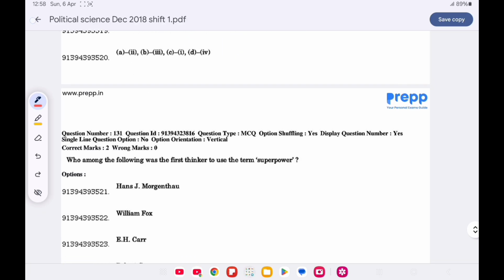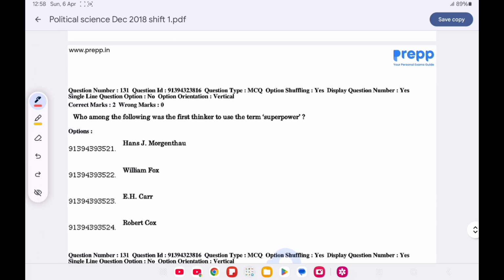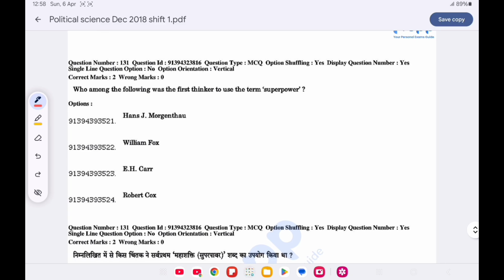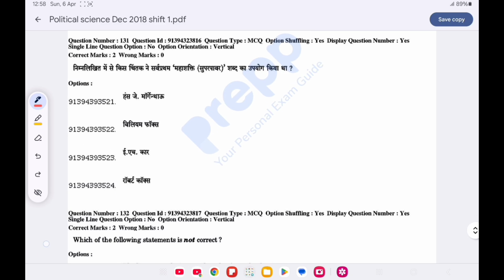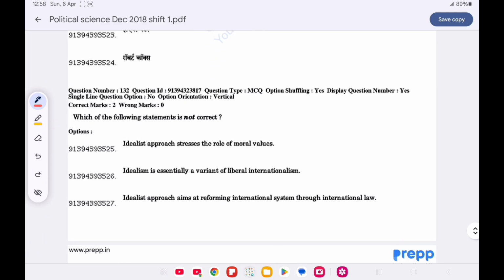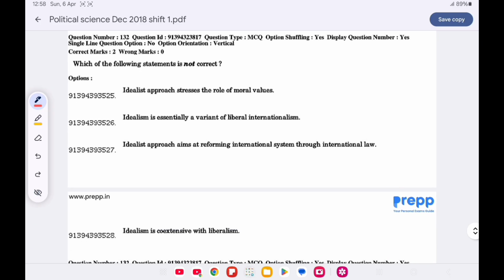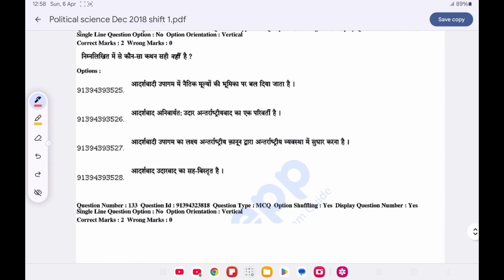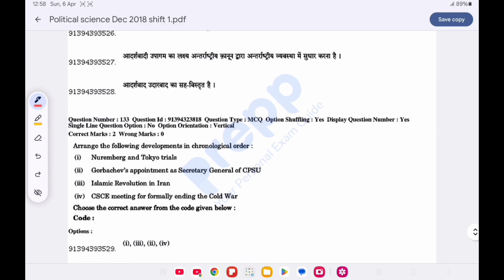Now question number 131. Who among the following was the first thinker to use the term superpower? Option B is correct, William Fox. Now question number 132. Which one of the following statements is not true? Option D is correct, that is idealism is coextensive with liberalism. Option D is correct in question 132.